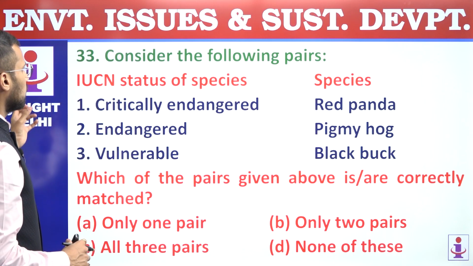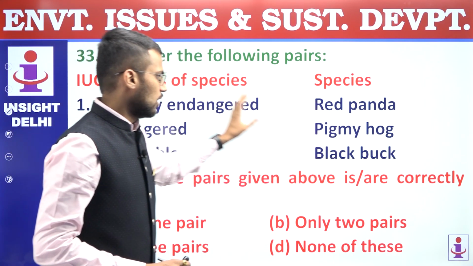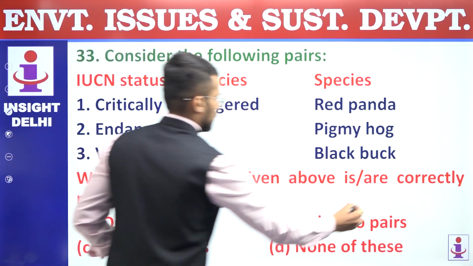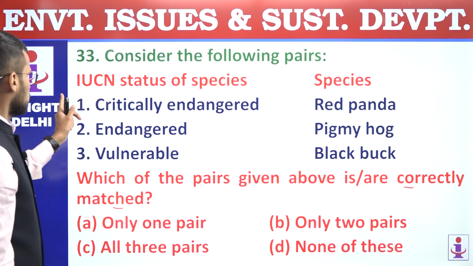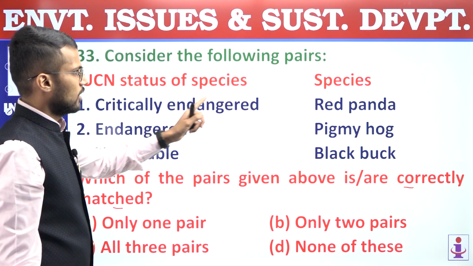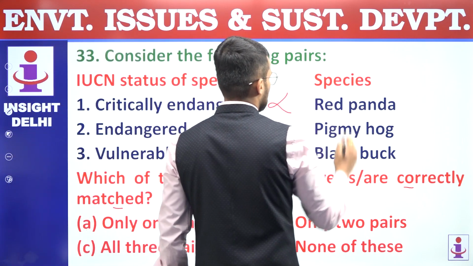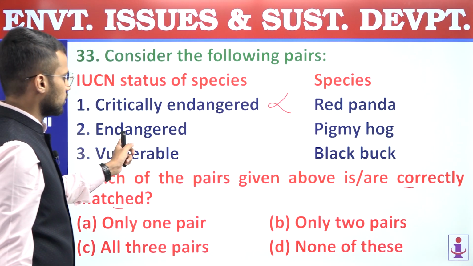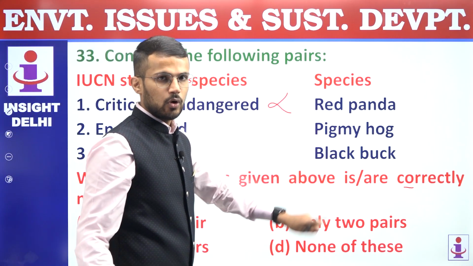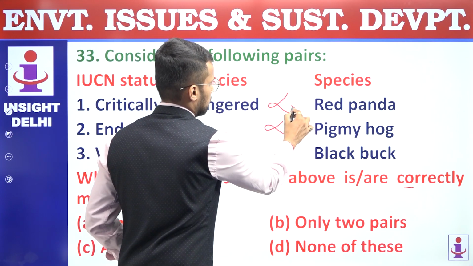So on one hand, we have IUCN status of species, and on other we have that species. We are supposed to find out which are correctly matched, which pairs are correctly matched. So first, critically endangered is matched with red panda. It is incorrect. Red panda is endangered, not critically endangered. Second is endangered, and it is matched with pygmy hog, which is again incorrect. In fact, it is reversed.